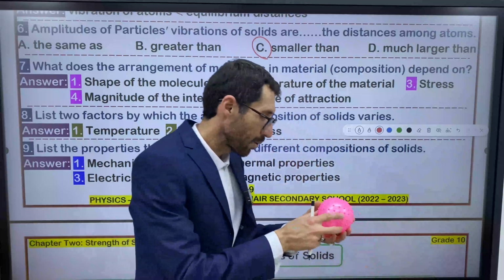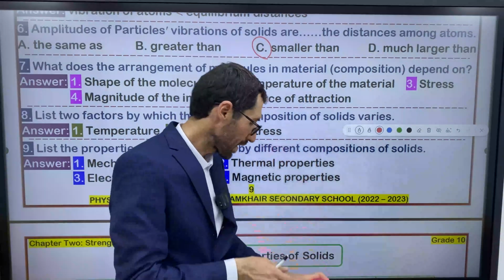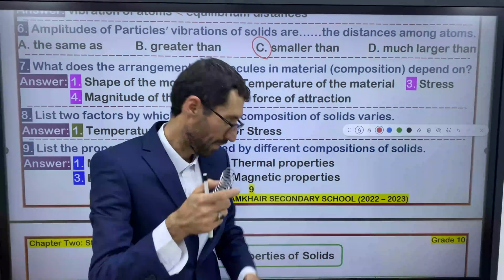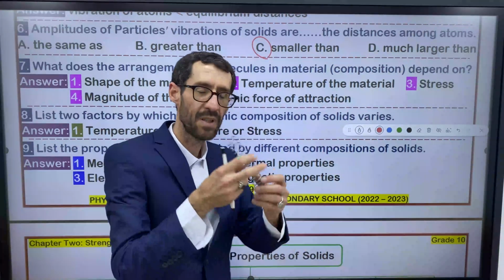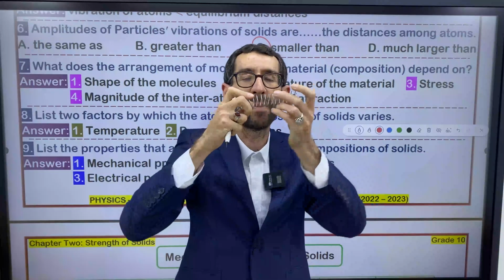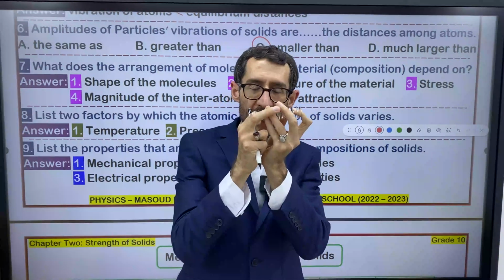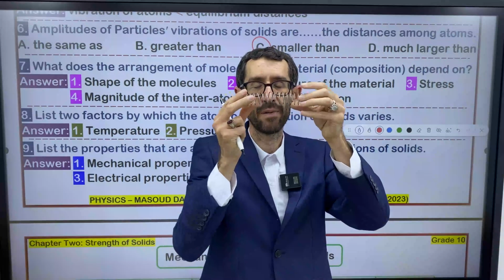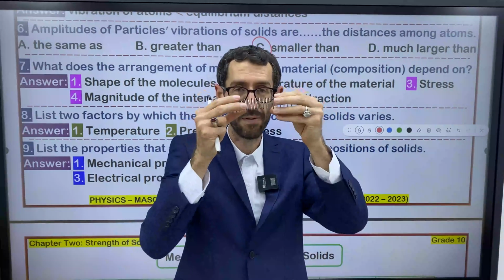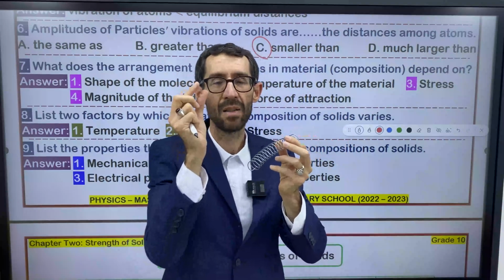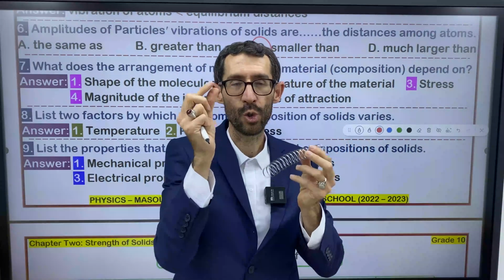For example, we have a spring. Whenever you press the spring from both directions, what happens to the particles of the solid? Actually, the particles come closer to one another.